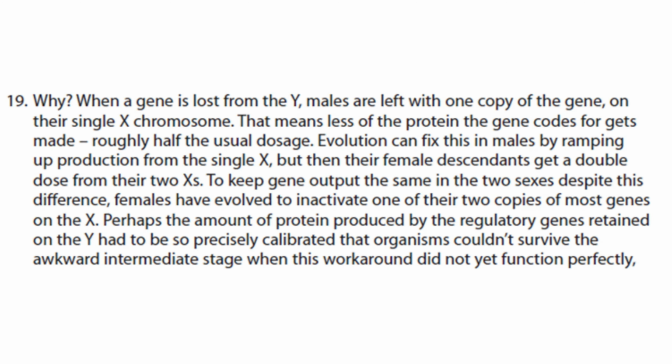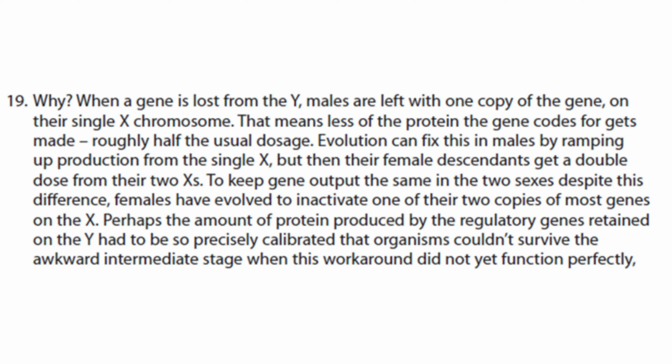Why? When a gene is lost from the Y, males are left with one copy of the gene on their single X chromosome. That means less of the protein the gene codes for gets made, roughly half the usual dosage. Evolution can fix this in males by ramping up production from a single X, but then their female descendants get a double dose from their two Xs. To keep gene output the same in the two sexes despite this difference, females have evolved to inactivate one of their two copies of most genes on the X.